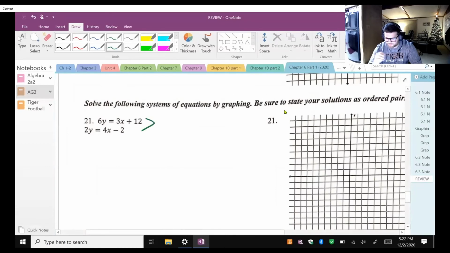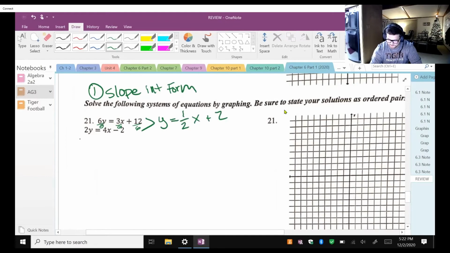21 is a little bit harder. So first step, make sure they are in slope-intercept form. Those two equations are not, right? I need to divide by 6 on the top one. So we get y equals 3 divided by 6, which is 1/2. I'm going to simplify that. Plus 2. And then you divide by 2 on the bottom one. To get slope-intercept form, we get y equals 2x minus 1.